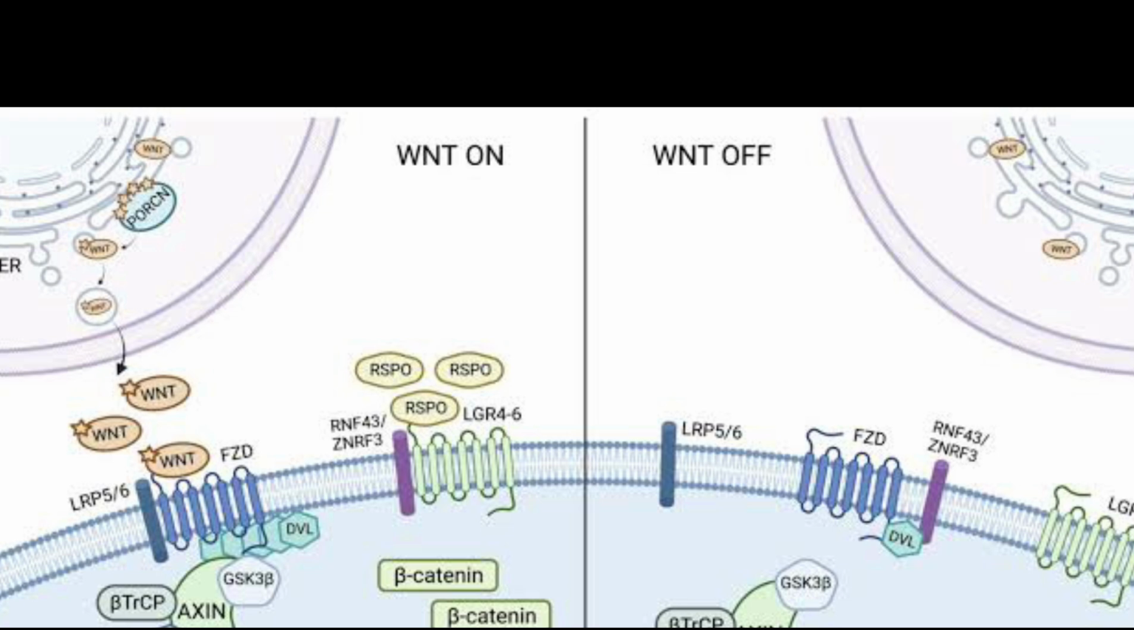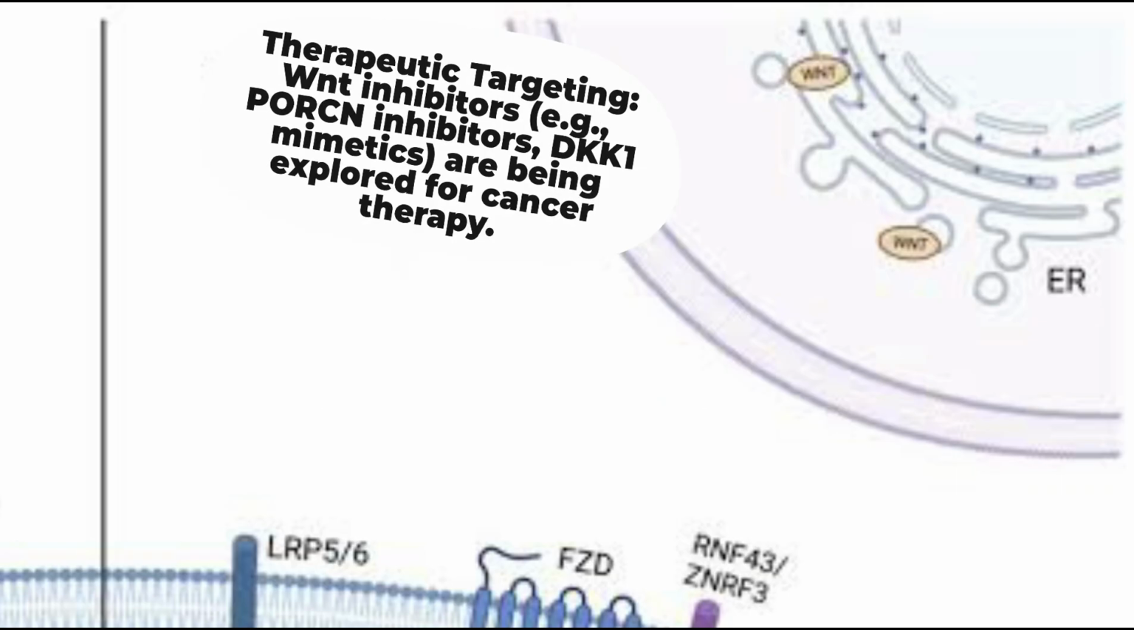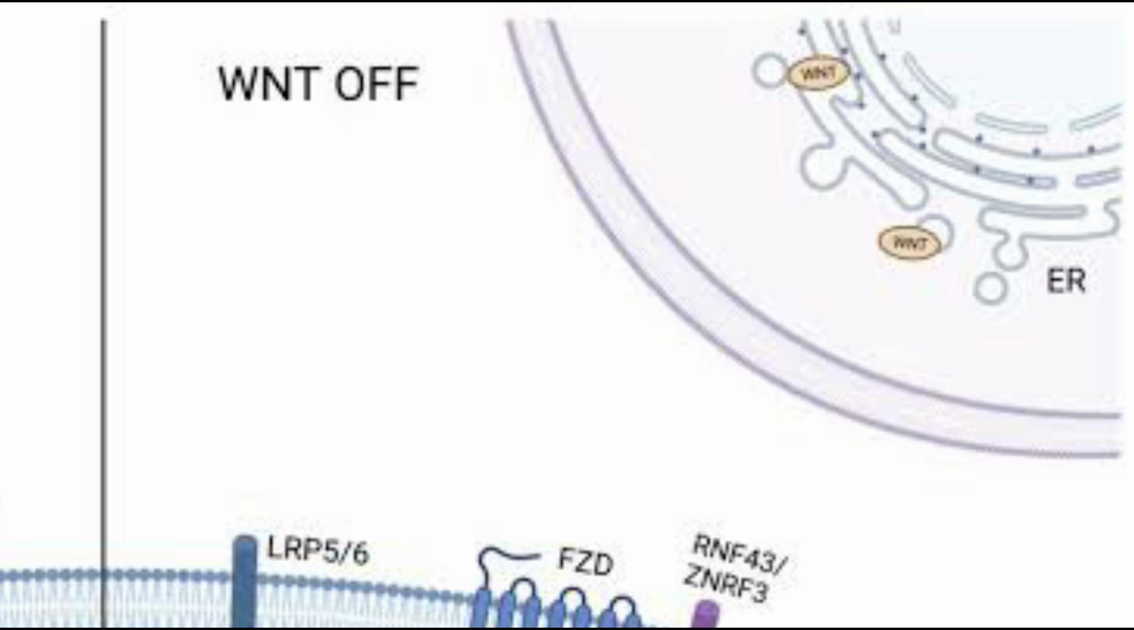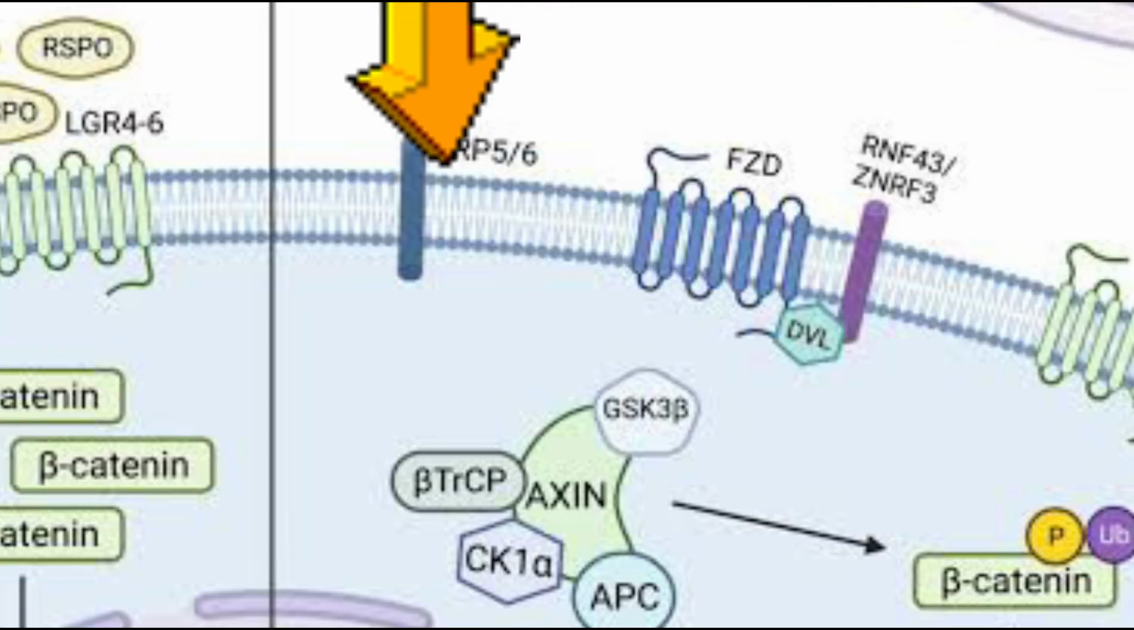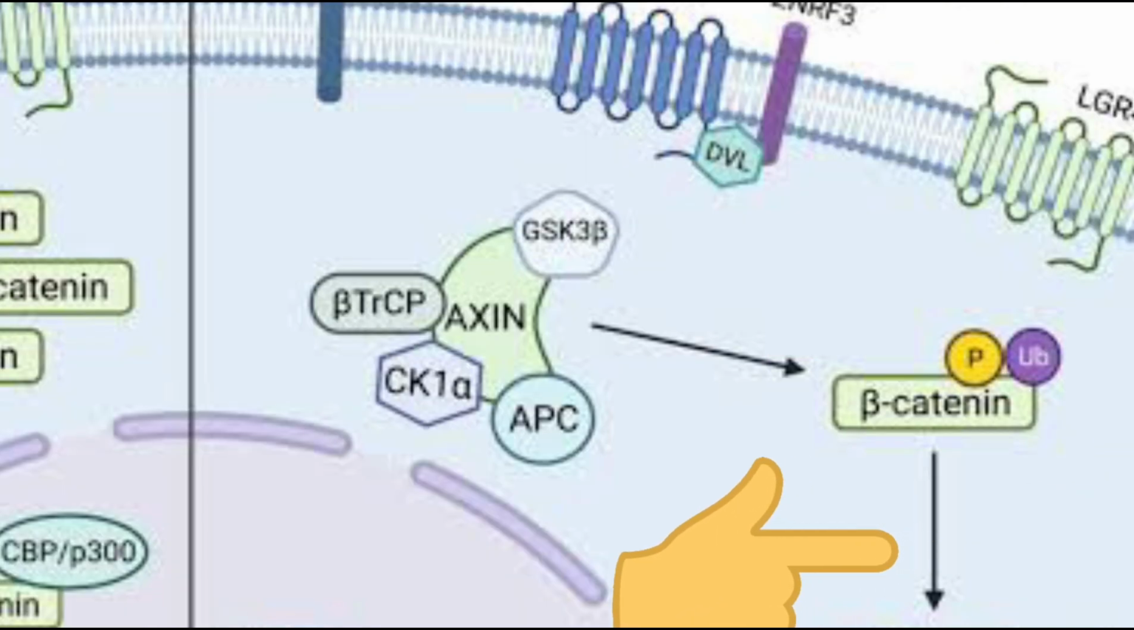Wnt off is the inactive state where no gene transcription occurs. It consists of a receptor known as the Frizzled receptor, or LRP5 or 6. It is inactive because no Wnt ligand is present. Then beta-catenin is constantly degraded to prevent gene transcription.